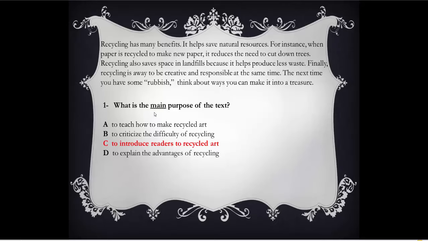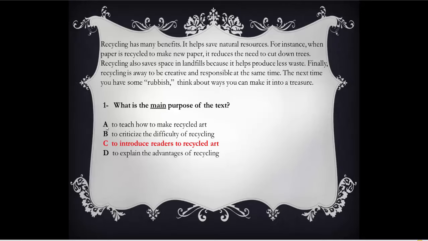Let's look at this very important question. This type of question is usually repeated in reading texts in the national test. What's this question about? Let's read it. 1. What is the main purpose of the text? What is the main idea of the text? This is a very important type of question. It looks for the general idea of the text, what the text as a whole is about. So it requires that you read the whole text, but you read it quickly, just to get the main idea or the main purpose of the text.